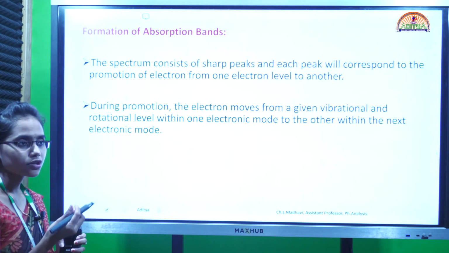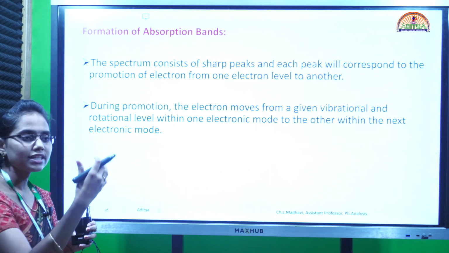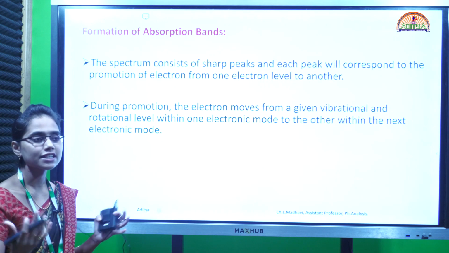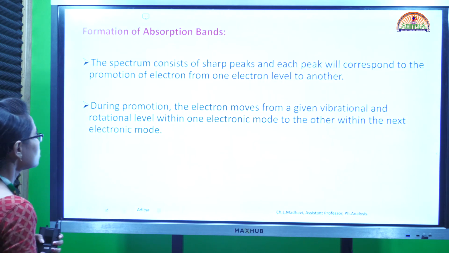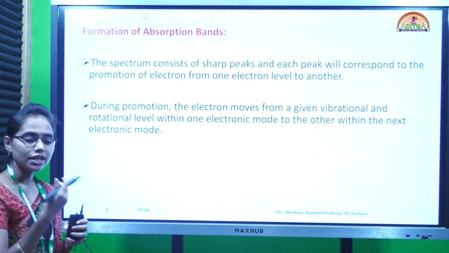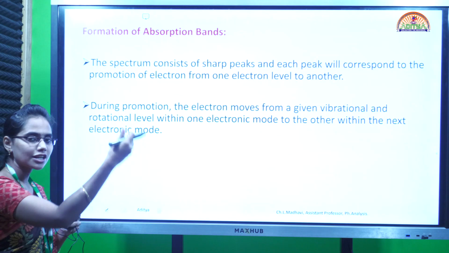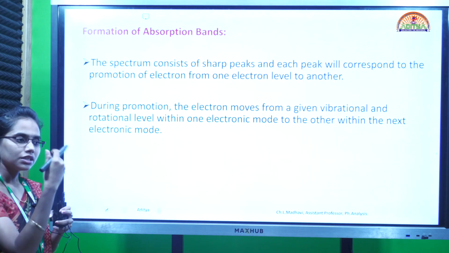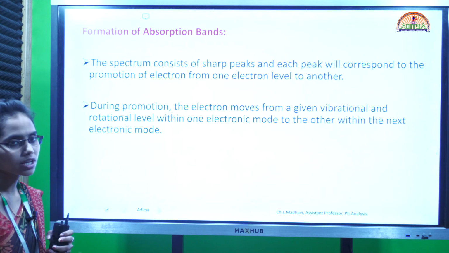Okay, so in a molecule we have so many electrons. Each of the electrons will go for the transition, and all these result in the formation of peaks. All these peaks together will give us an absorption band. During the promotion, when an electron is moving from one electronic energy level to the next, the associated vibrational and rotational energy changes will also take place.